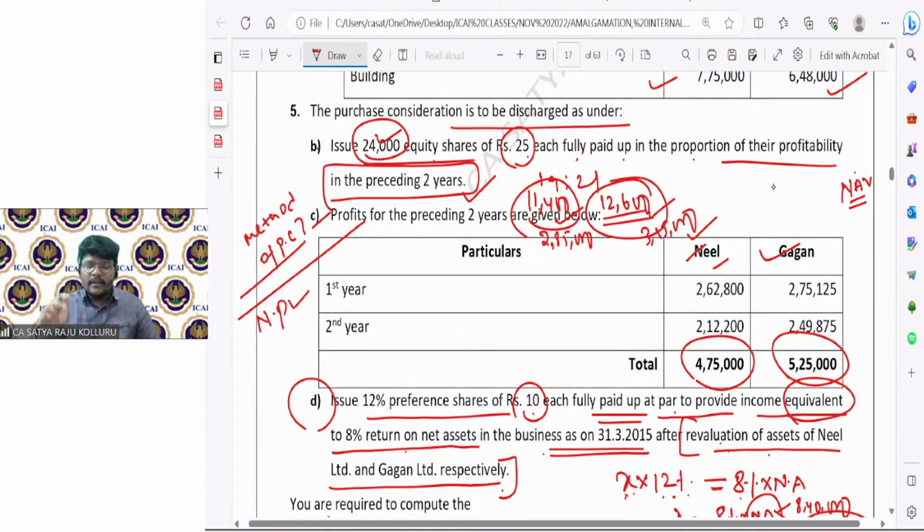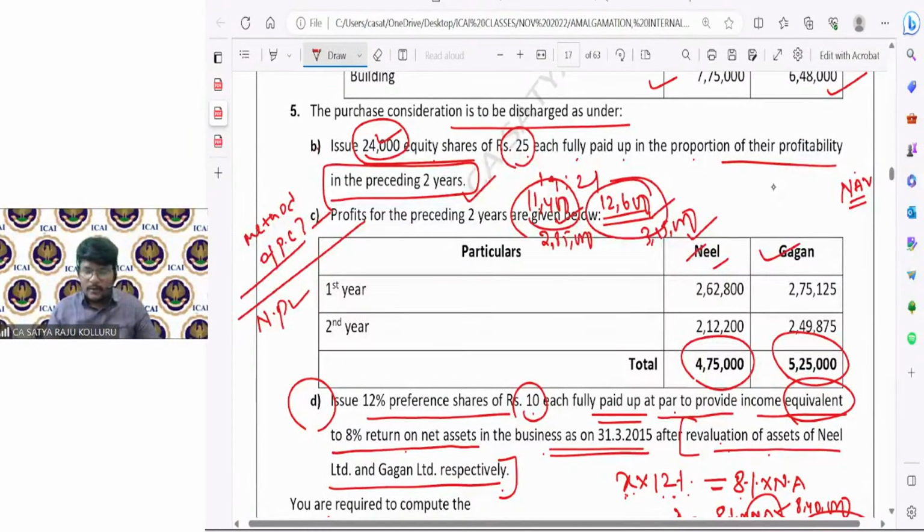But right now I should go along with the problem. They clearly gave that you can consider only the revaluation impact. Don't consider any other impacts. Just consider the remaining assets and liabilities balances as they are. Do you understand? That all depends upon the terms and conditions given in the problem. But if nothing was given, clearly you should work out the net asset value, considering the different assets and different liabilities at agreed value. Is it okay, Ma?